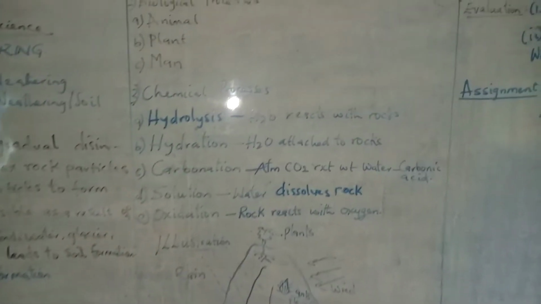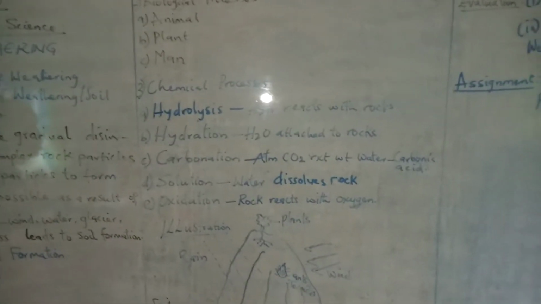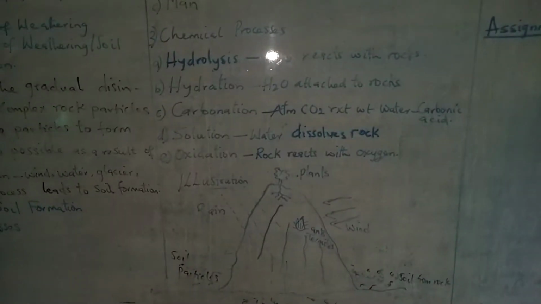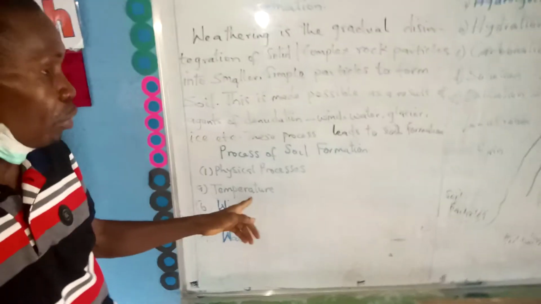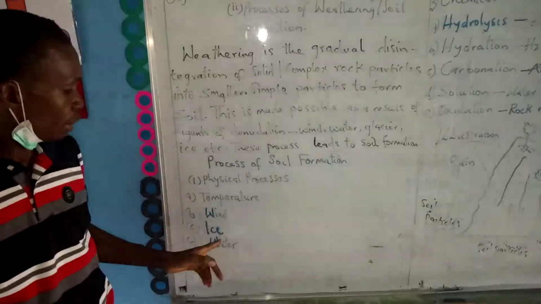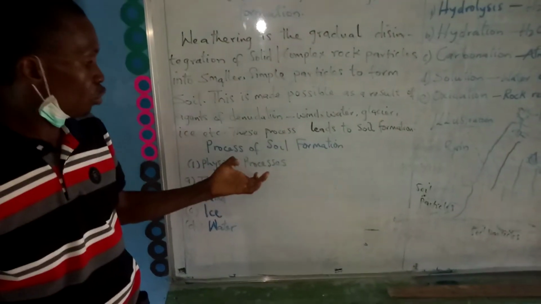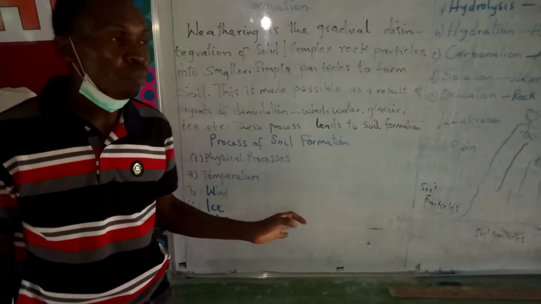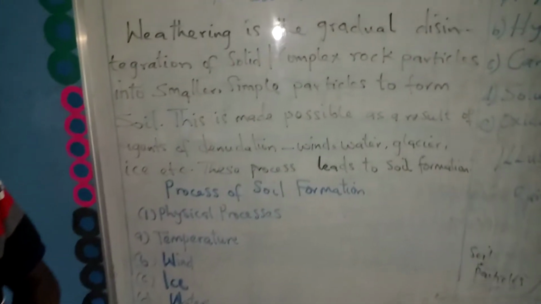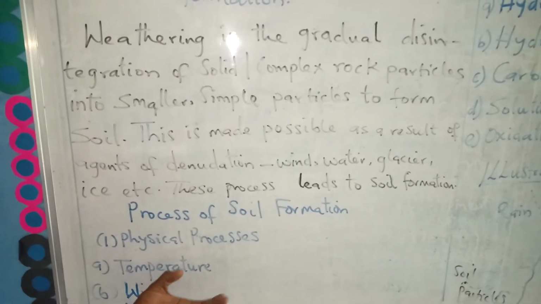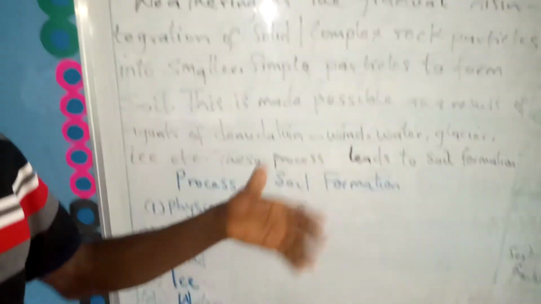But we are going to look at the physical processes of weathering. This has to do with the climatic factors that affect what? Rocks. Those climatic factors that affect rocks. Mention them, examples. You have the temperature. You have the wind. You have the ice. You have the water. You can as well have glacier. A lot of them. Those are physical processes. They are physical because they act on the rock as a result of climatic changes that happen on the rock due to pressure, heat, water, and others.